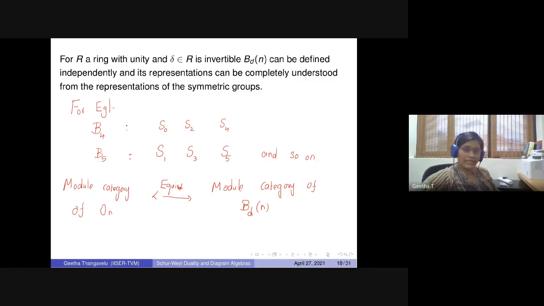And in the mid-70s, after the Vaughan Jones results, there is this Jones basic construction and a lot of techniques available where they study this algebra completely, the representations of this using the representations of the symmetric group. And the Schur-Weyl duality for this says that the module category of ON is equivalent to the module category of the Brouwer algebra.